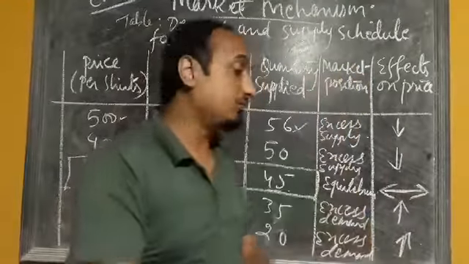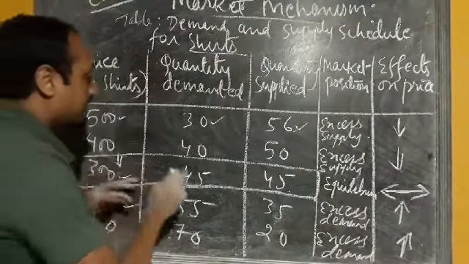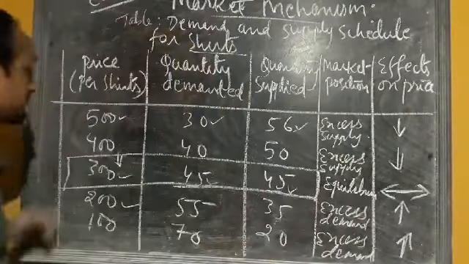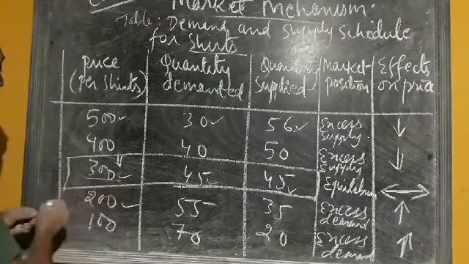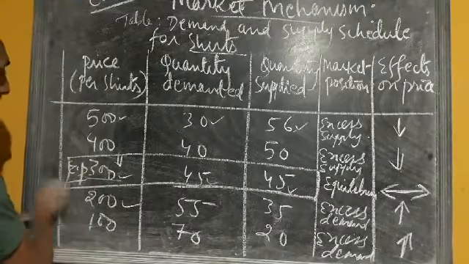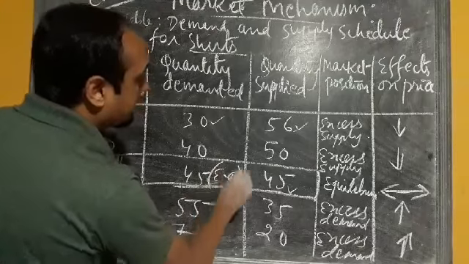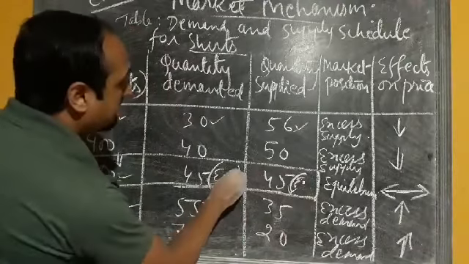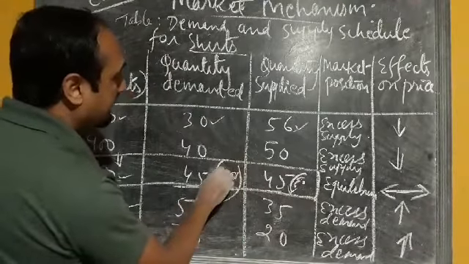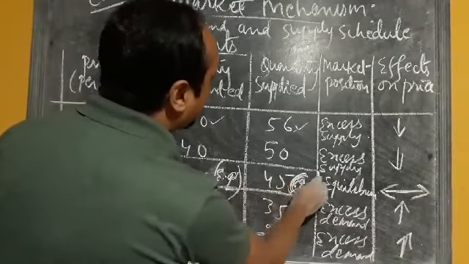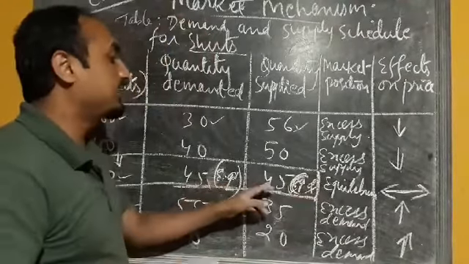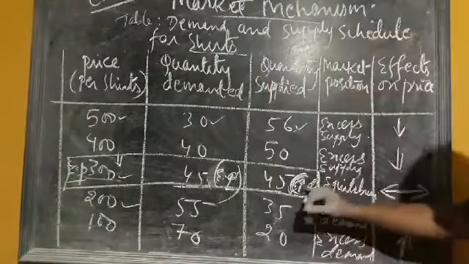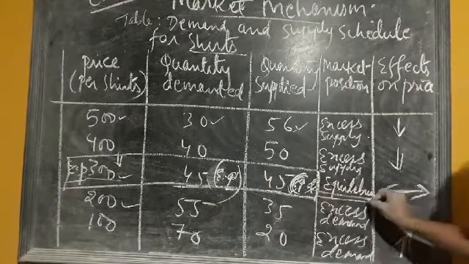And at the equilibrium position, what will happen? The quantity demand and quantity supply will be equal. That is 45 units and 45 units. So which one is the equilibrium price? This 300 is your equilibrium price. This is your equilibrium quantity. This one is your equilibrium quantity demand. Okay, this one we can say equilibrium quantity. This one is equilibrium quantity. So this one is quantity demand, this one is your equilibrium quantity supply. So at price 300, quantity demand and quantity supply is equal. Okay, so that situation is called equilibrium point.